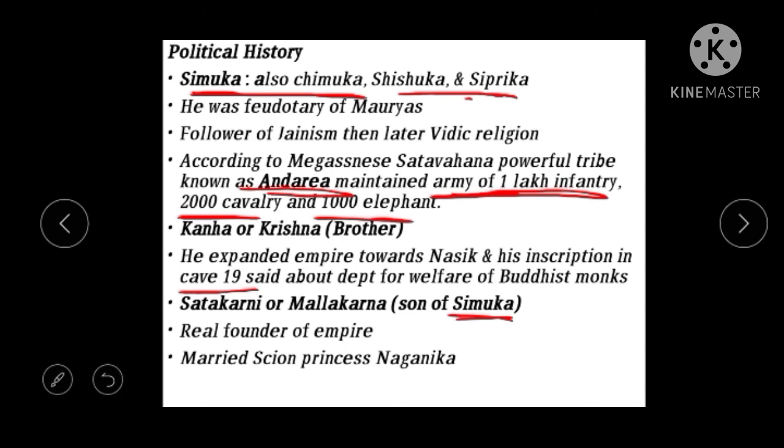Naganika is a Shaka princess who was married to Shatakarni the first. She is the daughter of Mahabhoja Trayanukora, who ruled in and around Maharashtra. He was a subordinate ruler of the Satavahanas. Through this matrimonial relationship, the Satavahanas were able to extend their empire towards Maharashtra.